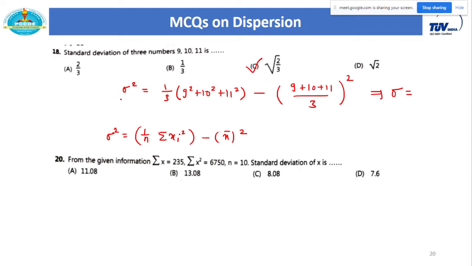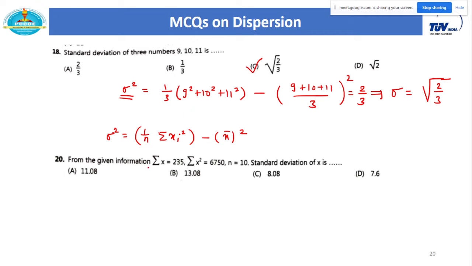Okay, always remember, from this you will get sigma square. So at the end just take the square root. So I think this value is 2 by 3. If you check, this value is 2 by 3, and then you will get sigma to be under root of 2 by 3. Okay. So this you can directly perform on a calculator. If you practice properly, this whole calculation you can directly perform on a calculator. Okay.